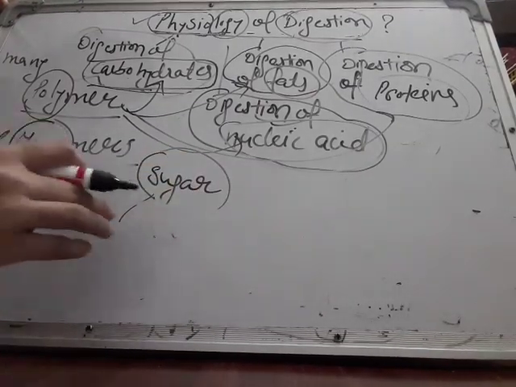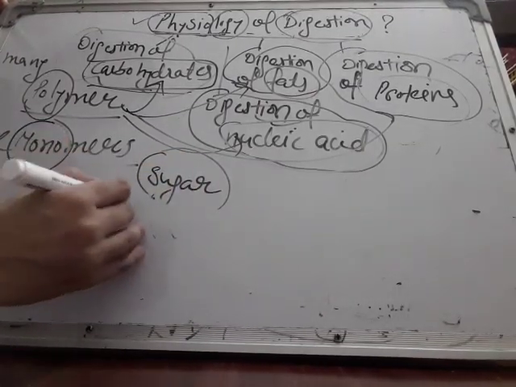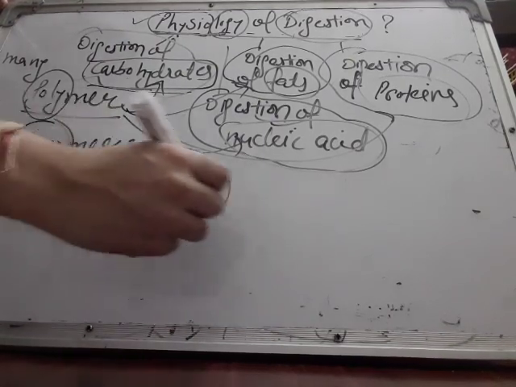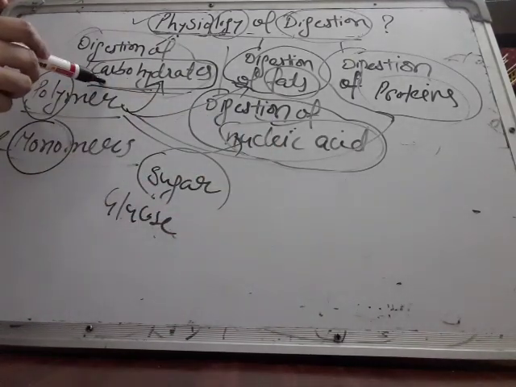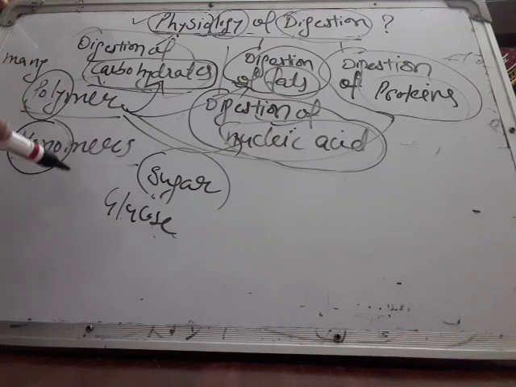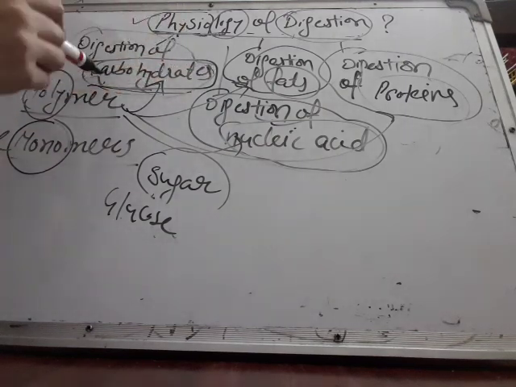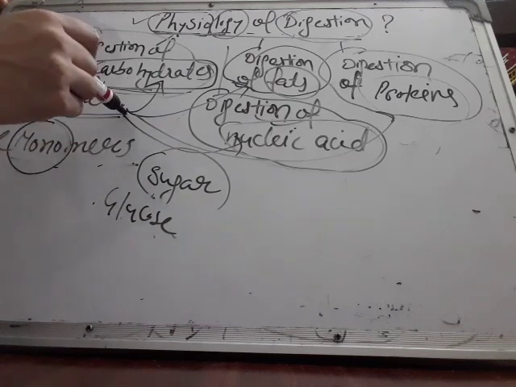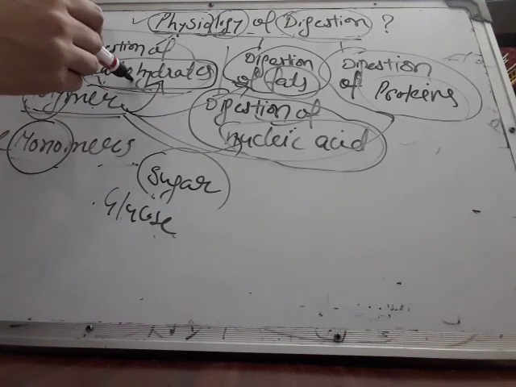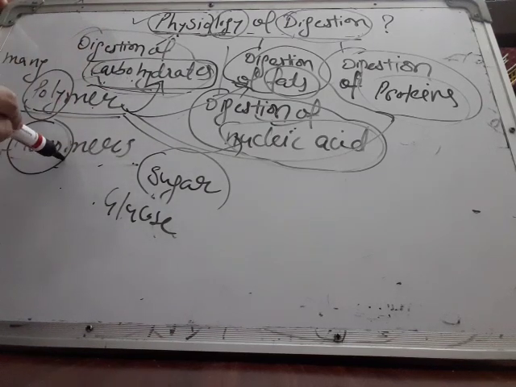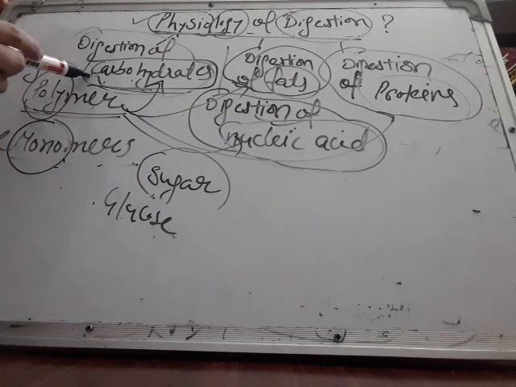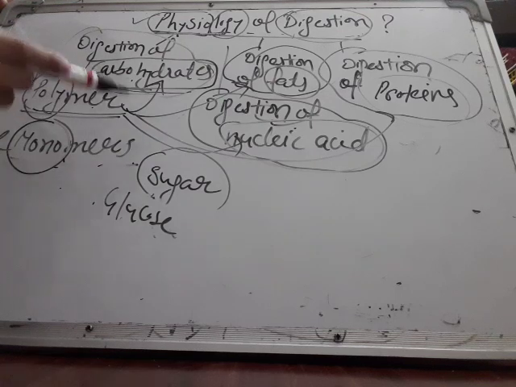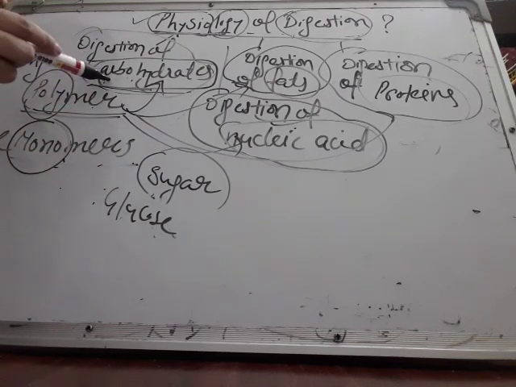The simplest sugar is glucose. So many glucose molecules combine to form carbohydrates. So carbohydrate is a polymer and its monomer is glucose. Many monomers combine to form polymers. So what is digestion, or what is hydrolysis? Hydrolysis is breaking down of carbohydrates into glucose, breaking down of a polymer into its monomers.